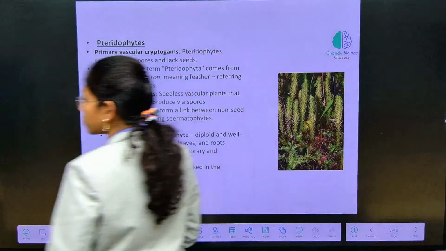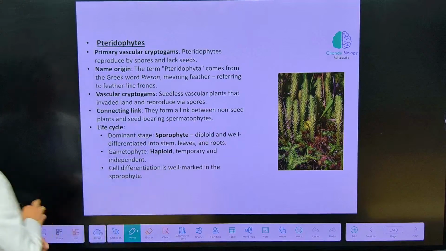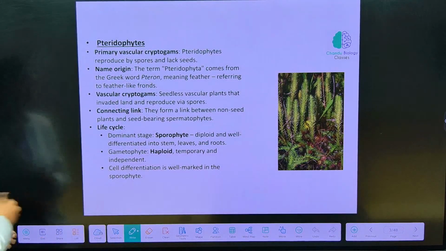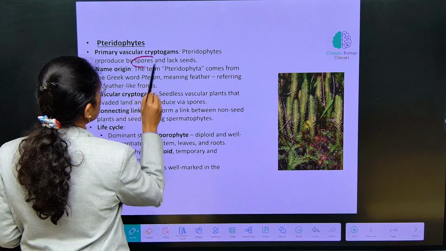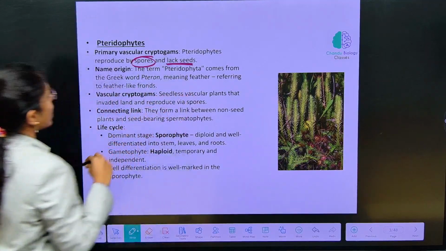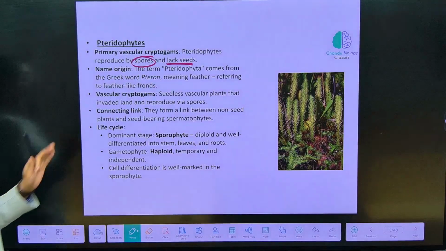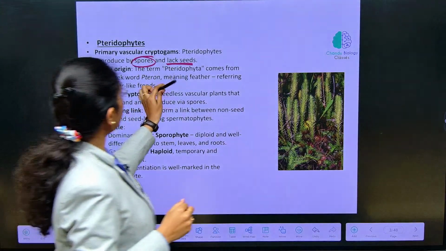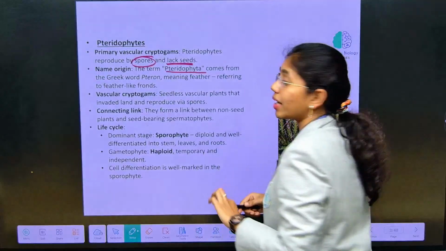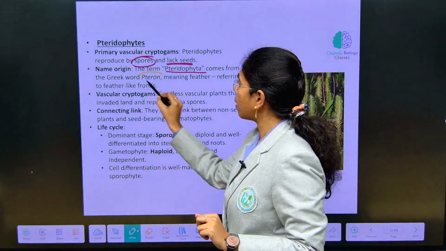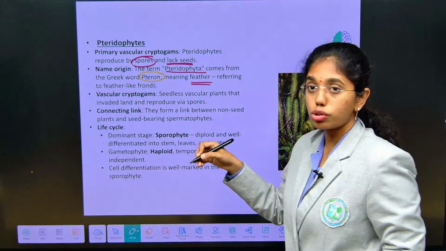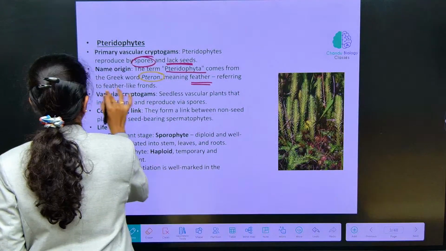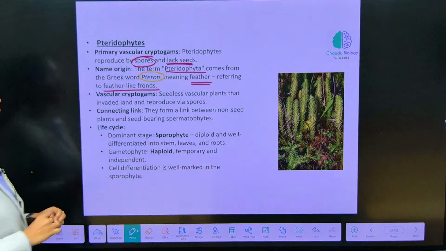First, see, Pteridophytes are primary vascular cryptogams. These are primary vascular cryptogams which produce spores and they lack seeds. Seeds are absent in Pteridophytes. If you see the origin, the term Pteridophyta comes from the Greek word pteron, which means feather, and this refers to feather-like fronds.